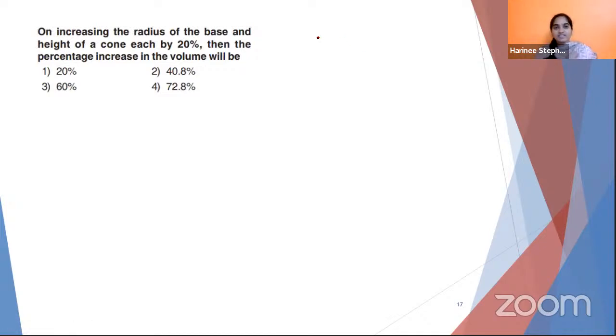On increasing the radius of the base and height of the cone by 20%, then the percentage increase in the volume will be. Okay. So first of all, whenever you get a question based on increase, you need to have two values. One is the original radius or original volume, and the other one is the new radius or the new volume. That is how you will name it. So suppose the original radius is R, then the new radius, suppose we take it as R1, can be written as, if it is increased by 20%, how can I write it in terms of the old radius? Any one of you?